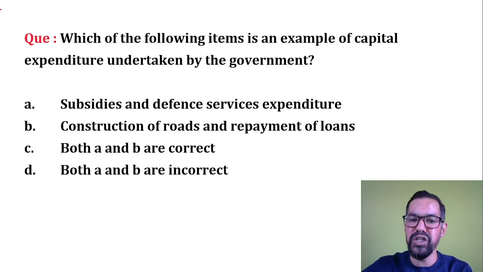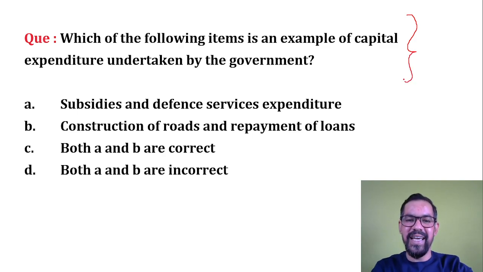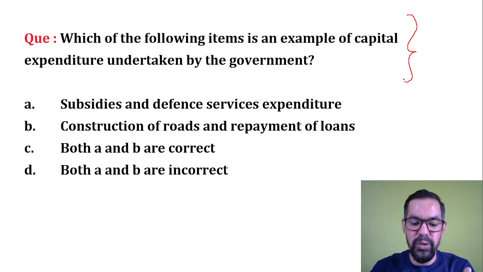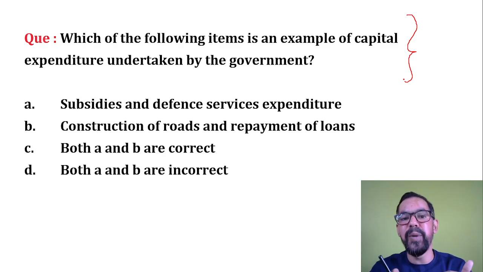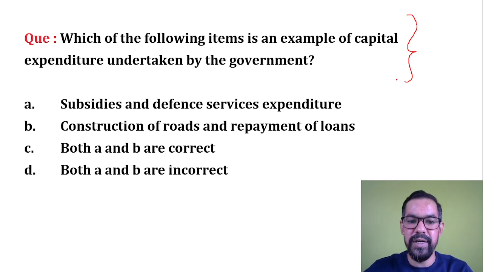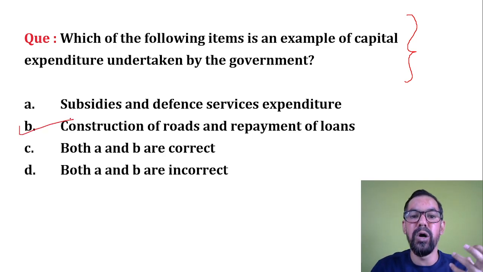Next one, which of the following items is an example of capital expenditure undertaken by a government during budget announcement? I hope now you can easily answer this particular question. As I told you, revenue is generally for day-to-day functioning of government departments, and capital is creation of permanent assets. So subsidies and defense service expenditure are part of revenue expenditure. Construction of road: if you are constructing the roads, it means you are creating a permanent asset. So the government has a long-term vision with that particular one. So option B will be the right answer for this particular one.